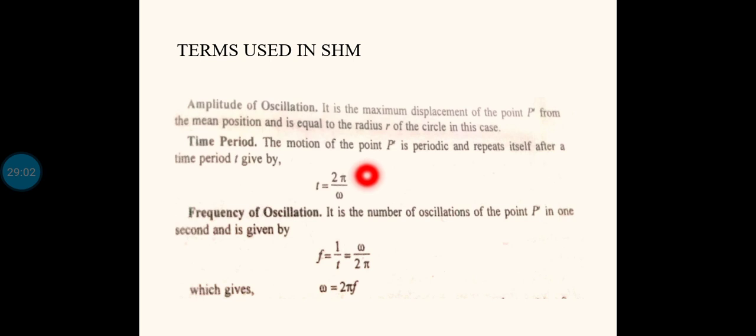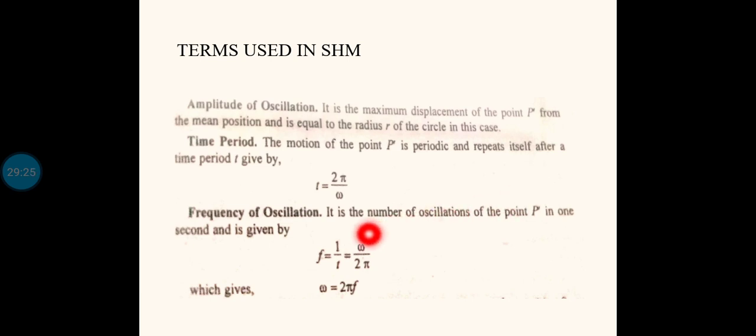So the time period is given by t equal to 2 pi by omega. Please remember this equation. The easiest method to remember it is that angular displacement theta is given by omega into t. For one complete oscillation, the point p will be moving along the circumference, completing 2 pi radian during one oscillation. So omega into t equals 2 pi, and from that you will get t is equal to 2 pi by omega.